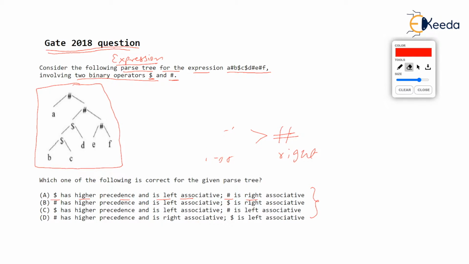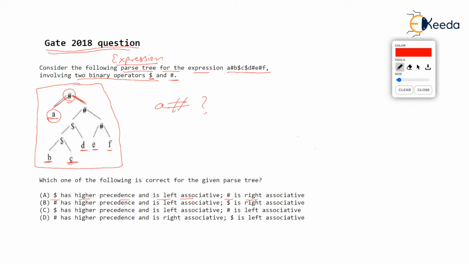Now, as far as I am concerned, the best way and the quickest way to solve this is that I will always check for the leaves here in the tree. I will first check the leaves. The leaves are A, B, C, D, E, F. And now I will ask A, you are going to be operated with hash, correct or not? Yes. It is A hash. A hash what? The other thing.